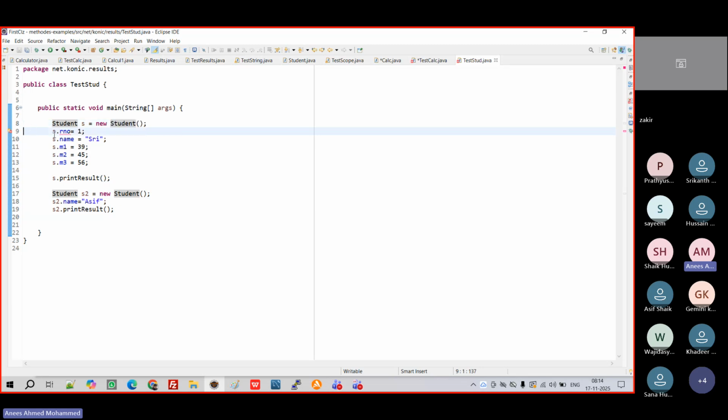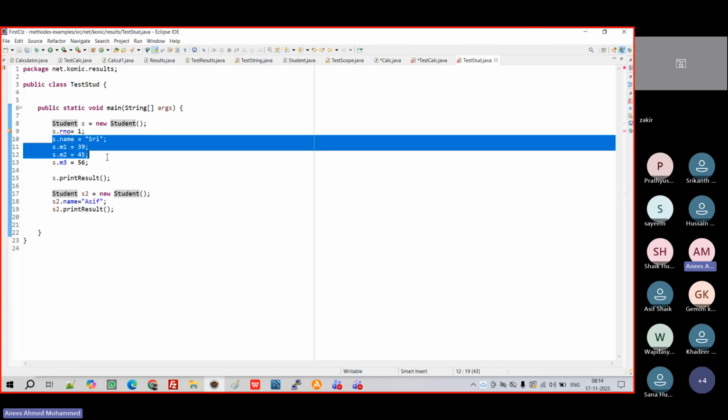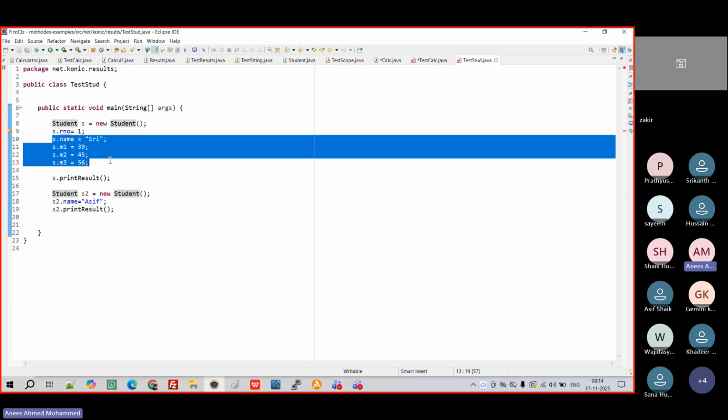Right? Then how to set the value? S dot roll number, like that we set it initially, right? We are directly calling property values. Then we are using methods. We no need to pass again and again because memory is allocated to that particular student. It's not a separate memory. Previously, how we used to call M1, M2, M3? Whose marks are those? We don't know, right? Now we know: for student Srikanth, student Asif, Sadir or Zakir, based on those names, that particular student gets marks. He is responsible for holding his own marks, right?